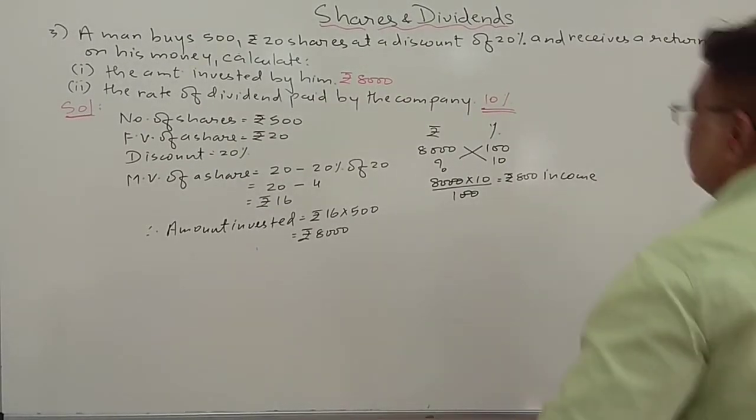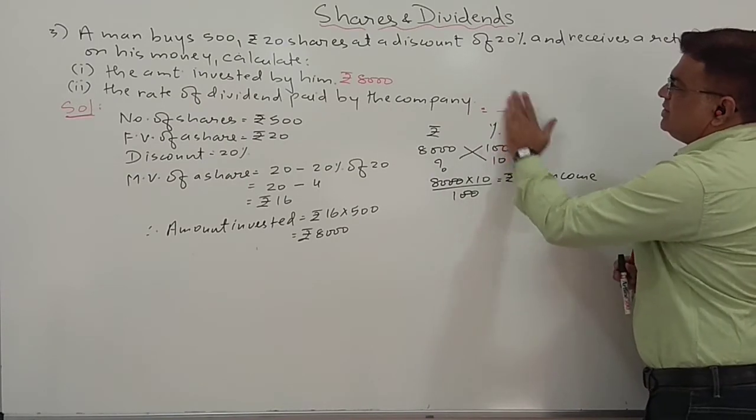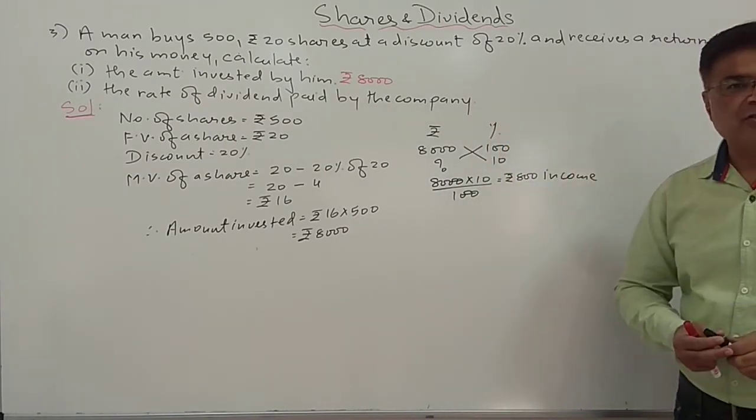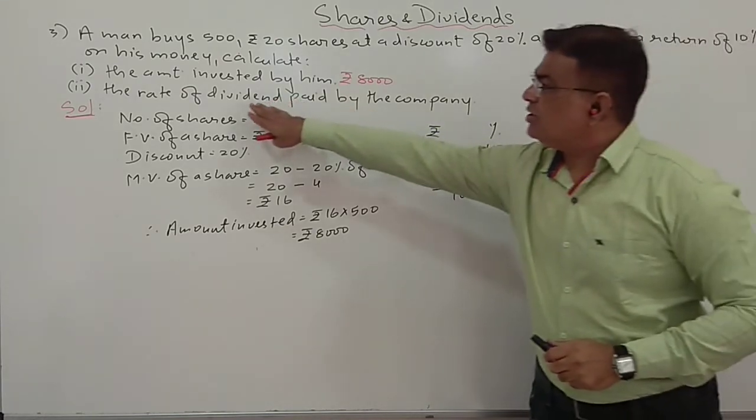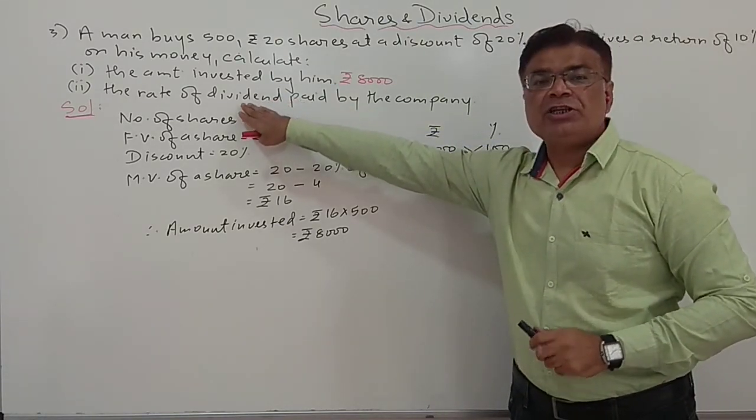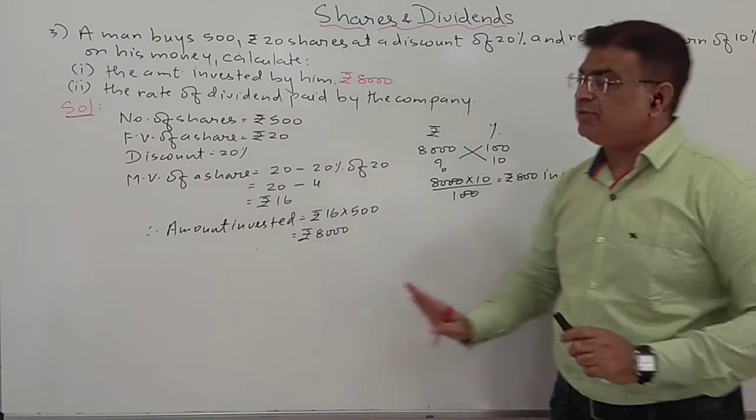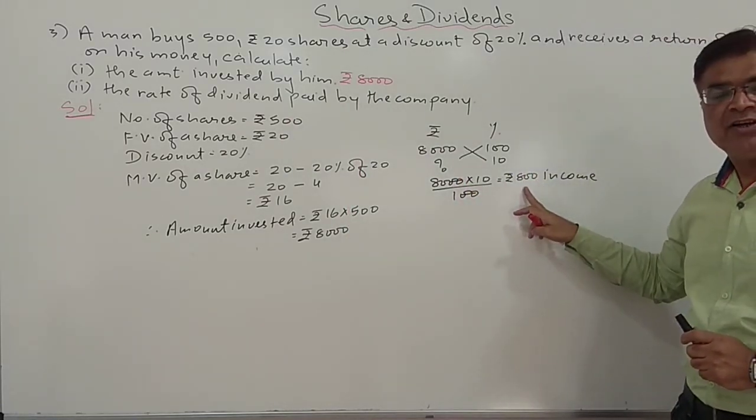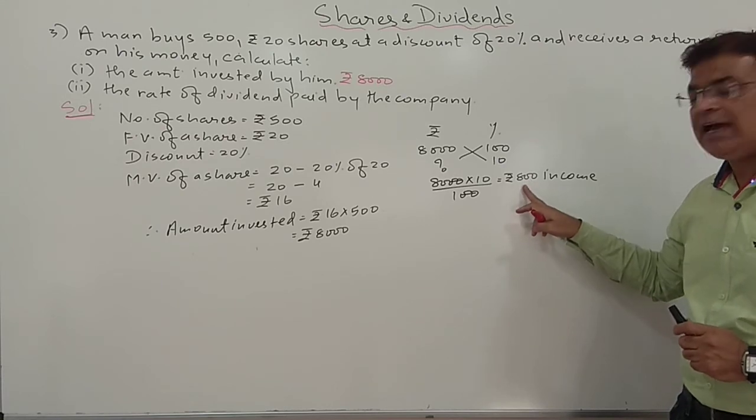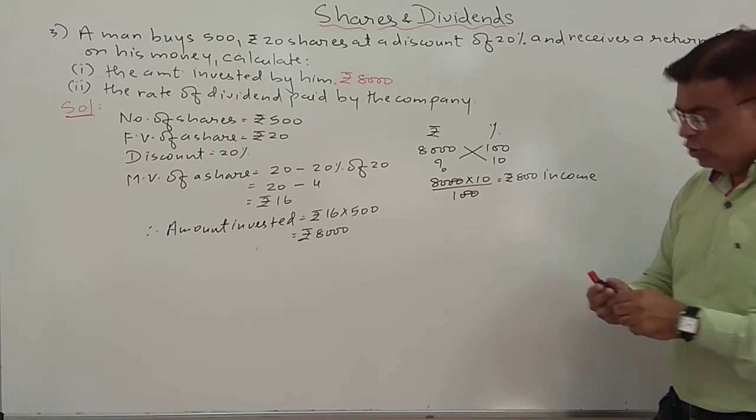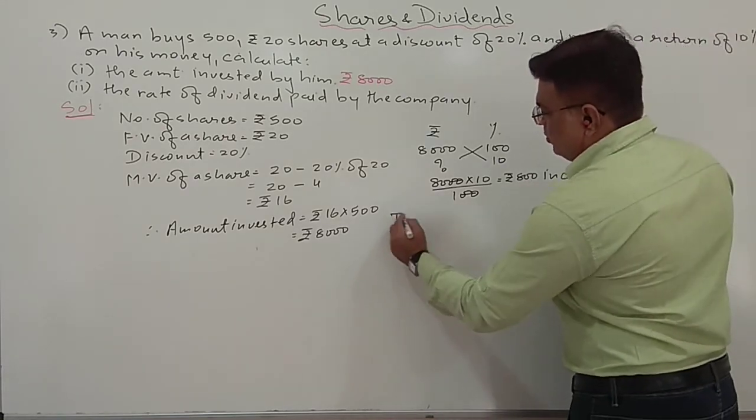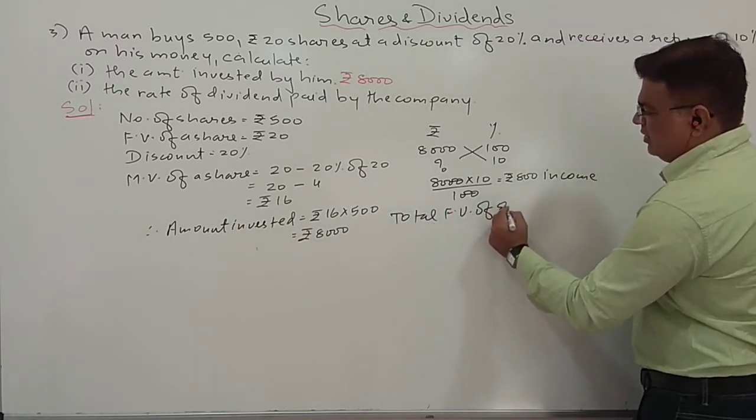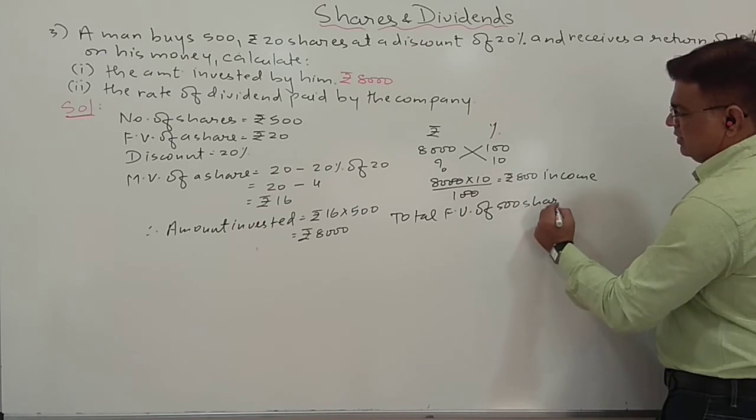Okay, sorry, slight error we have made. Actually, this is the rate of return only that I have calculated. The rate of return is already given to me, 10%. But we have to calculate the rate of dividend. What is the percentage of dividend I am getting? I know my income is rupees 800. But this dividend I am getting on which face value? For that, what will be the total face value of 500 shares? That I need to find.